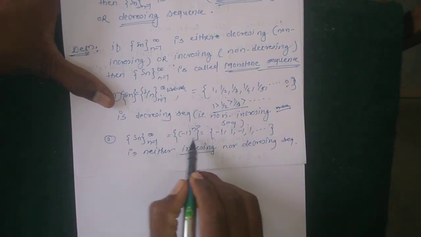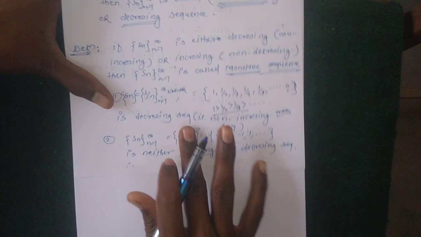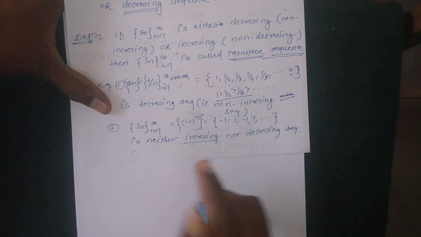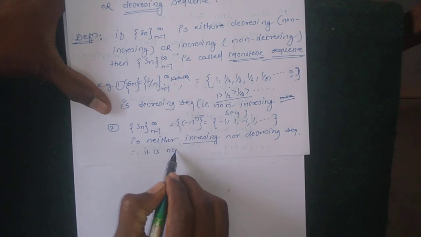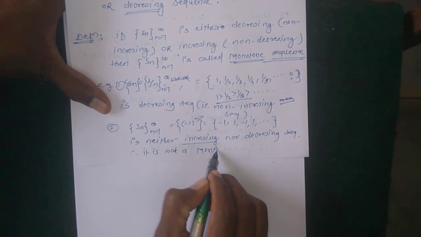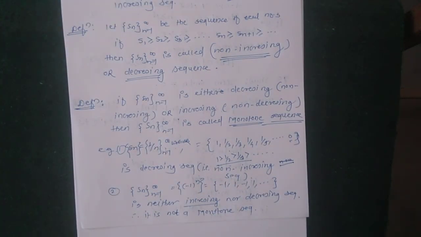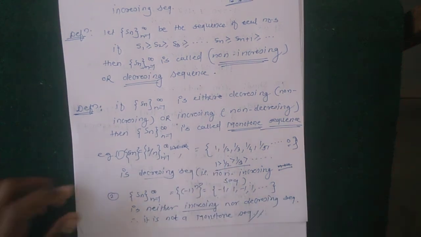Therefore this sequence is neither increasing nor decreasing, so it is not a monotone sequence, because the definition of a monotone sequence is either increasing or decreasing. When a sequence is either increasing or decreasing, we say the given sequence is monotone.